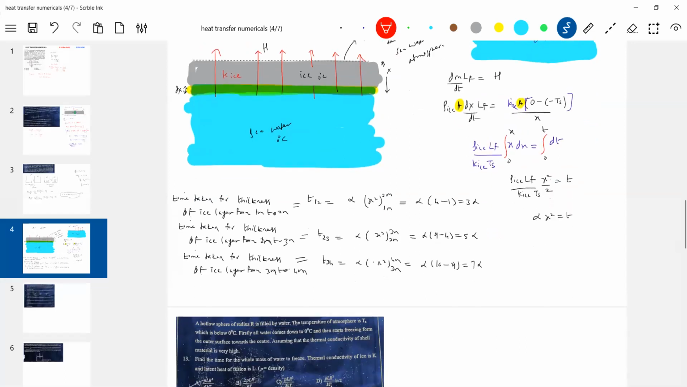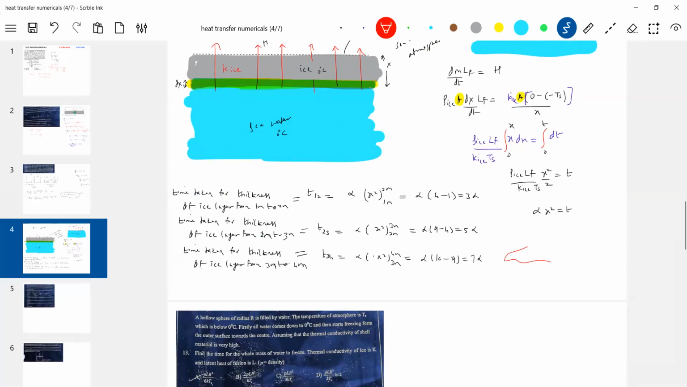Now, what is the simplest conclusion? You have a lake and you kept water in a bucket. Will both take the same time for the ice layer to freeze? The answer is yes. The time the water takes to freeze by 1 centimeter, in the same time even in the bucket, a 1 centimeter thickness of ice layer will be formed, because it is independent of area.